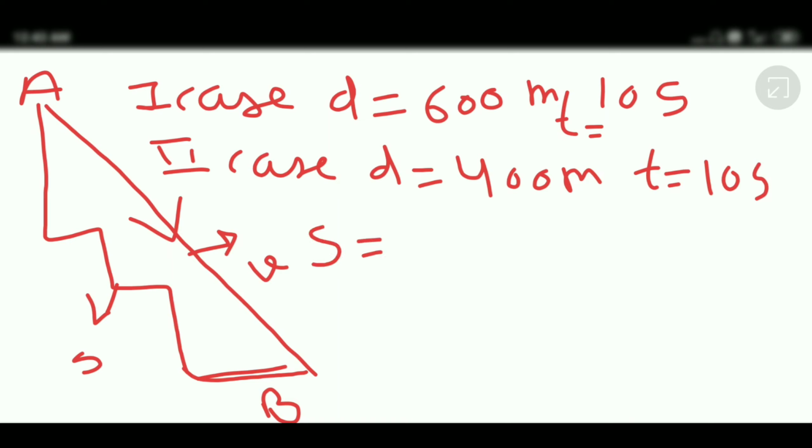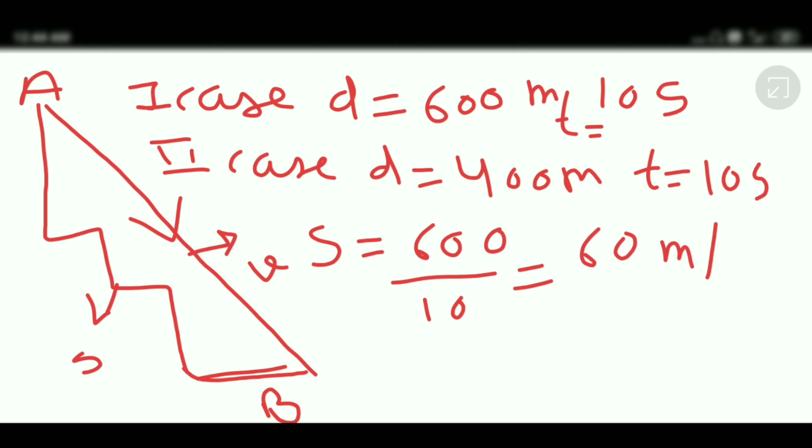Now in the first case, an object is moving in a random direction, so clearly it is an example of finding speed. And how can we find speed? 600 meters distance is traveled within 10 seconds. So we can say the object is moving 60 meters within a second, which will be equal to its speed. And velocity will be equal to 40 meters per second.